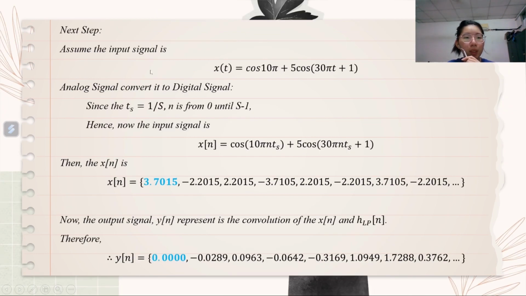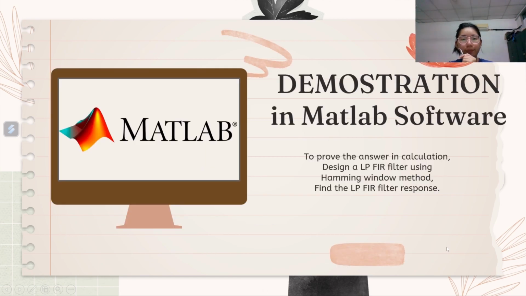For the next step, we assume the input signal is xt, as in these equations. But we need to convert from the analog signal to the digital signal, since we know that Ts is equal to 1 over Fs. So now the input signal equation is equal to Xn in these equations. This is the Xn for the input signal value. For the output signal, Yn is the convolution. So this is the result value that we found.